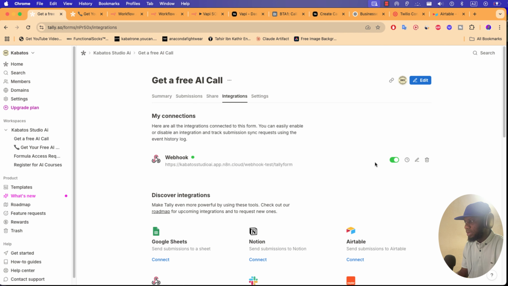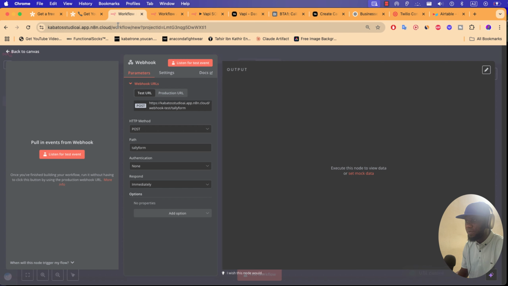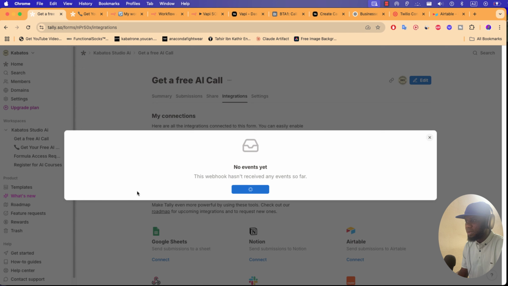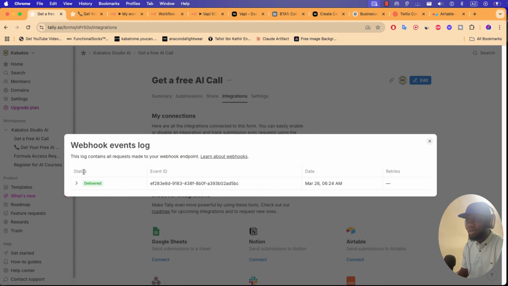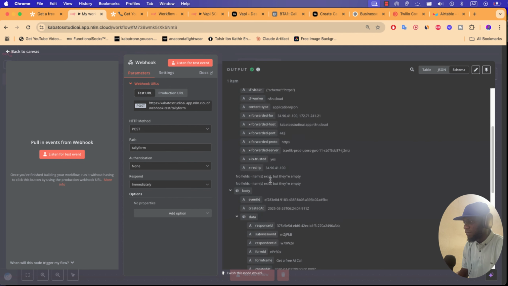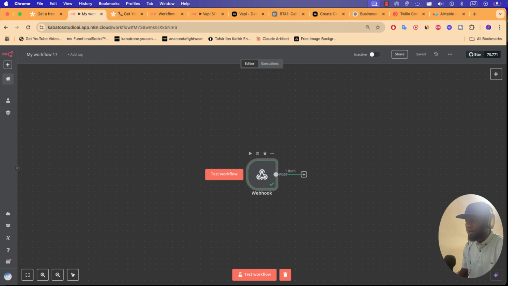So now you can connect it, and you want to send an event to check. Before you send an event, you must put it in test mode, send the event, and check the green text. It's okay, you have received information from Tally. So your webhook is connected with your Tally.